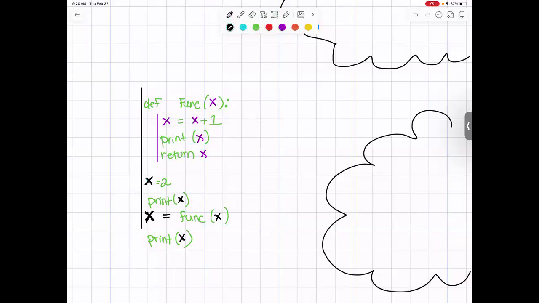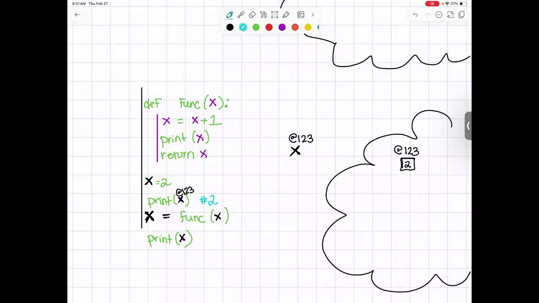Okay, let's walk through this step by step to understand what's happening here. So the very first line of code that actually executes for us is, okay, yeah, we define the function, but then we have this x equals 2. So a reminder that that's like x, like storing a memory address in your cell phone. For ease, I'm just going to put at 123. We don't need at fake street each time. It would not be a real address like that anyway. So at 123, there's a piece of data here that says 2. Okay, then we go to print whatever's at 123. So as we've already seen, this means we print out the value 2.